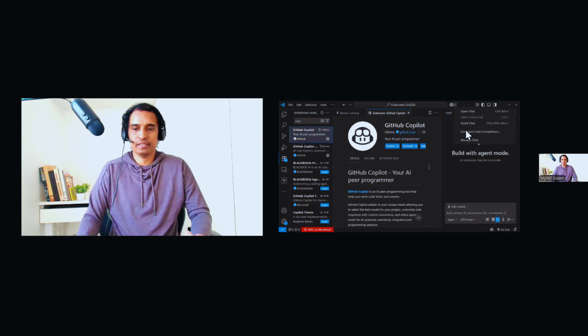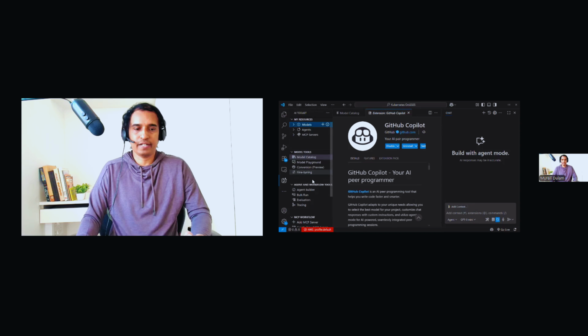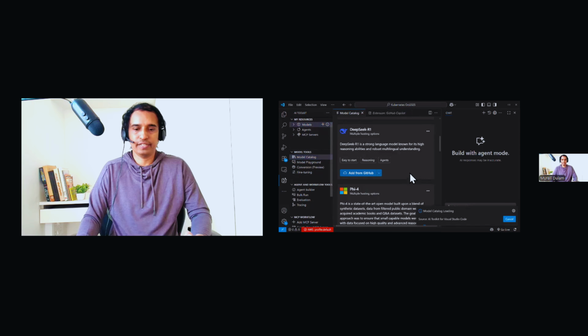Here you can see the models. Currently I'm in agent mode, and here you can select your agent. Just see, the Claude model has been updated, so you can start using this model as well. Also, you can use this utility, the AI toolkit. Here itself, you can add your AI toolkit and start observing your model catalog.